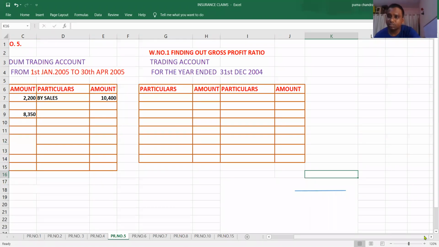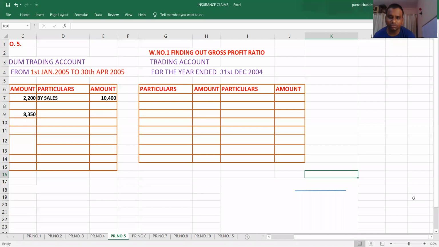With this information, you can calculate the gross profit. If you know the gross profit, then you can calculate the gross profit ratio. First, we complete the trading account. Then after, I will come to calculation of gross profit ratio.